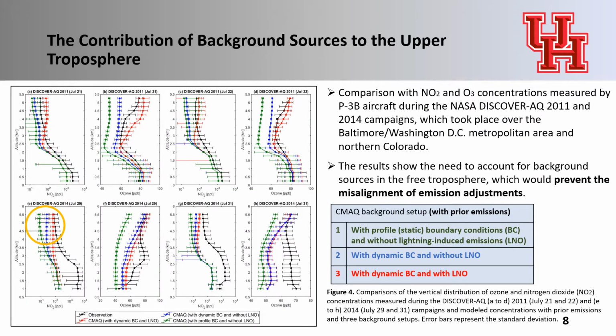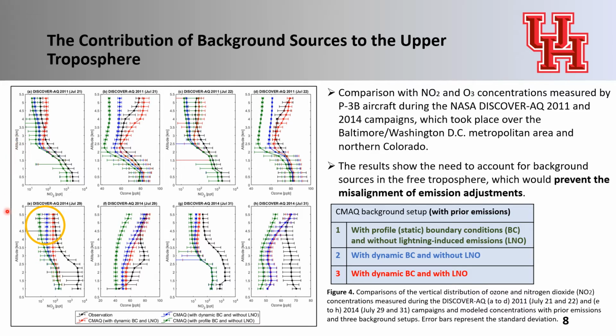We then compared the NO2 and ozone concentrations with the aircraft measurement during the NASA DISCOVER-AQ 2011 and 2014 campaigns. The CMAQ with the profile boundary conditions without lightning emissions, which is the green color lines here, underpredicted NO2 and ozone in the upper troposphere, which is a common tendency of regional transport models.